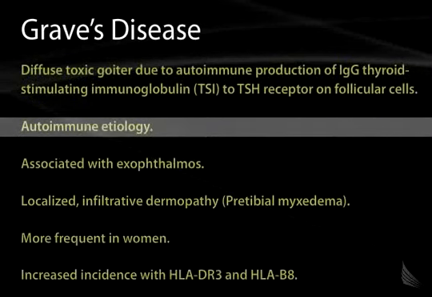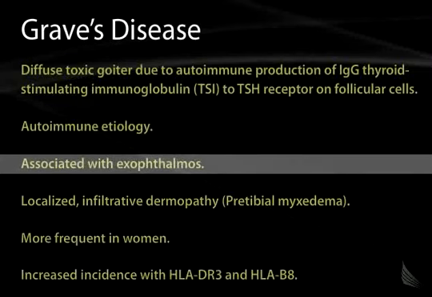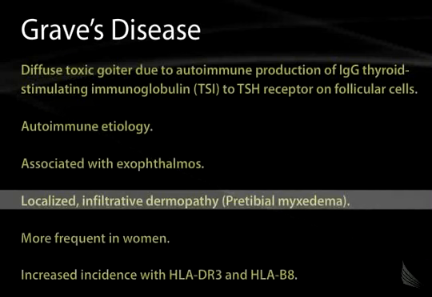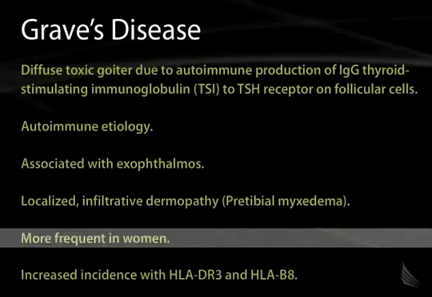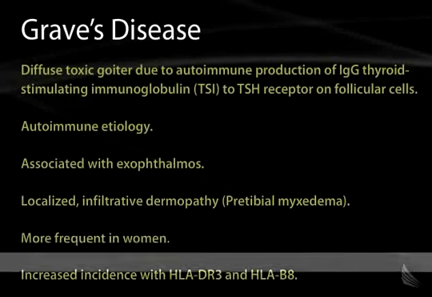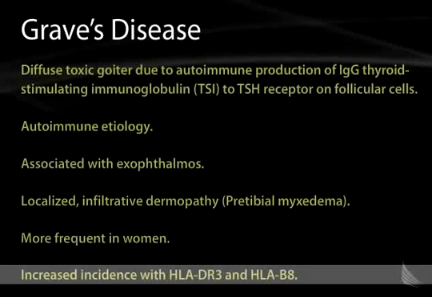There are some stigmata that are specific for Graves' disease, for example, ocular exophthalmos. You may also see pretibial myxedema, which is a localized infiltrative dermopathy. Graves' disease is much more common in women, and there's an increased incidence with HLA-DR3 and HLA-B8.